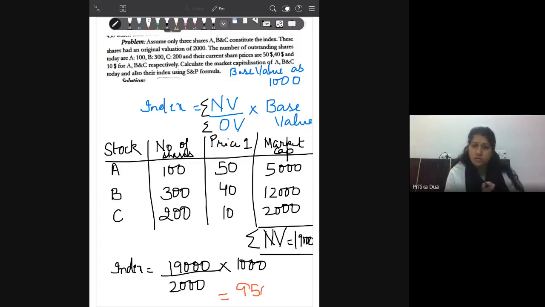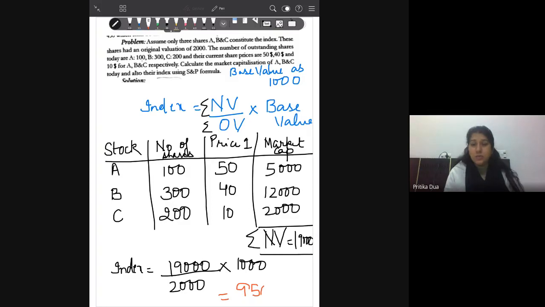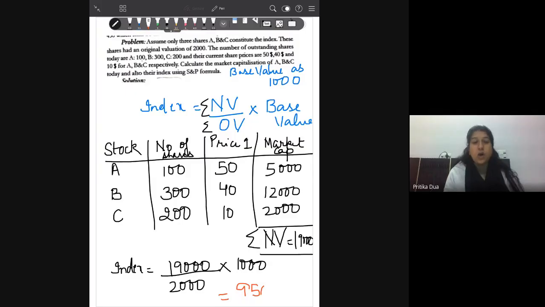Okay, what about others? I hope this is simple and clear to everyone. How do we calculate the market index, the stock index, on the basis of market capitalization? Now, subsequently, we will be covering the calculation of the price weighted index, basically the stock index, with the impact of corporate actions also.